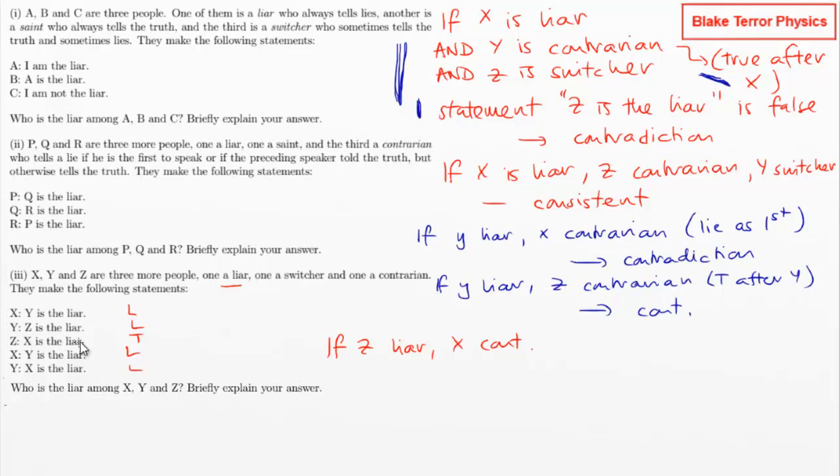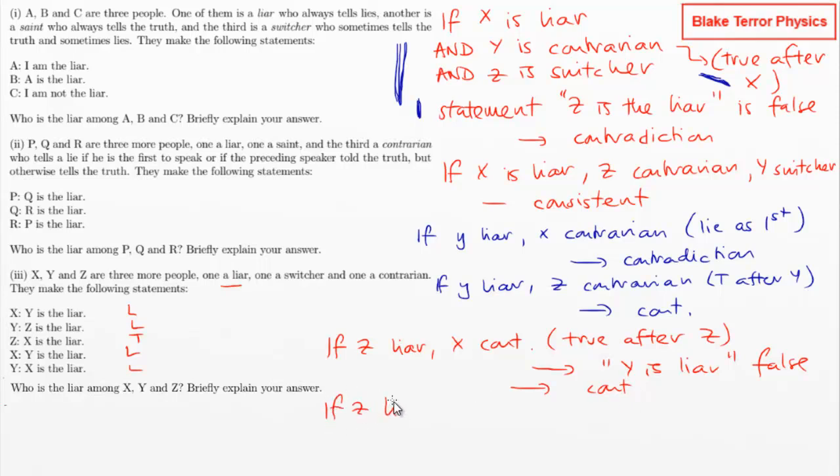Z is then lying again, which is fine. So X as the contrarian would have to be telling the truth that Y is the liar. So we'd be saying here true after Z, and then that is your contradiction because he's saying that Y is the liar, Y is liar is false. Contradiction.